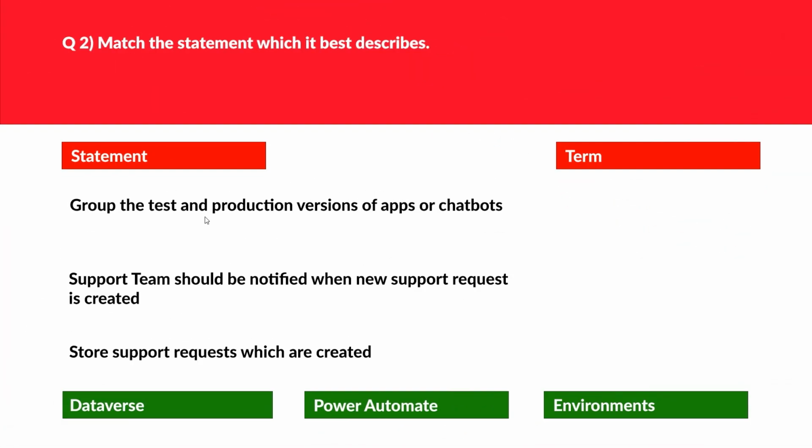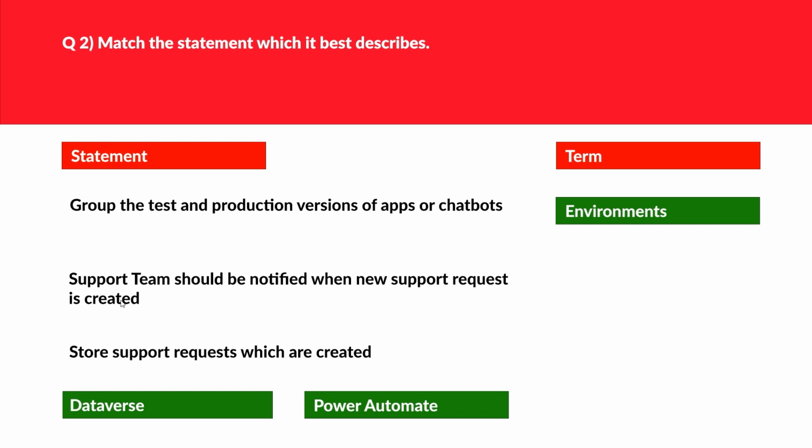We'll log this. Alright, this question is regarding match the statements. Let's look at statement 1, that is group the test and production versions of apps or chatbots. Whenever you see keywords such as development, test or production, then environment should strike in your mind, which we have in here. Hence we'll move this.